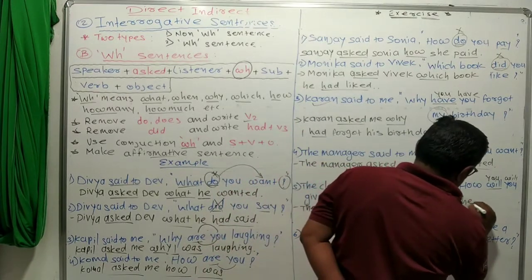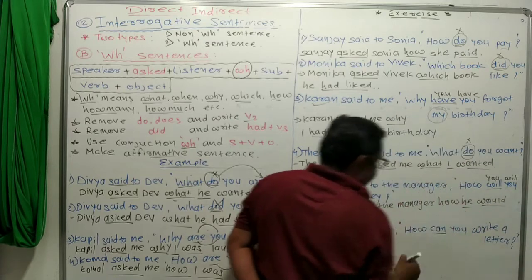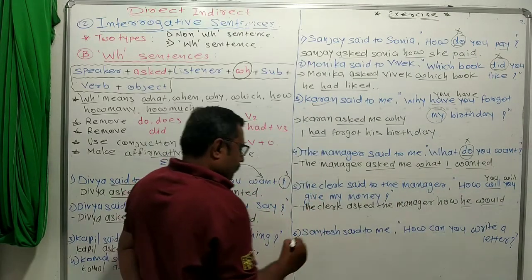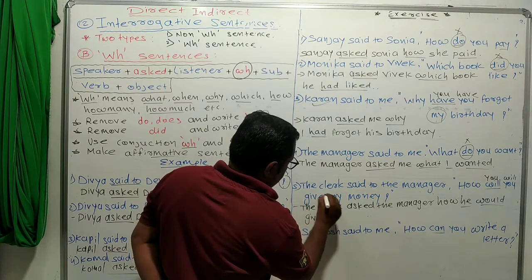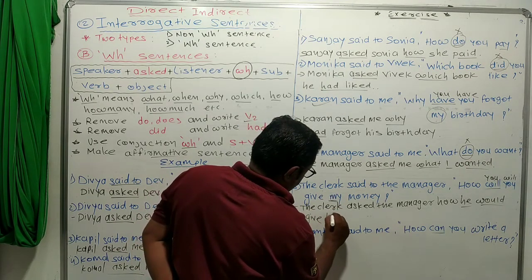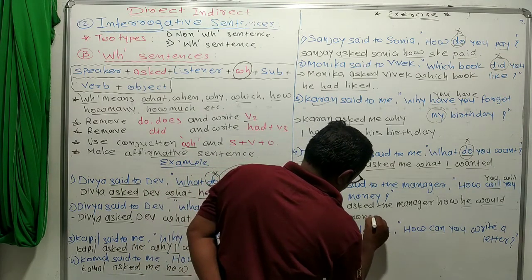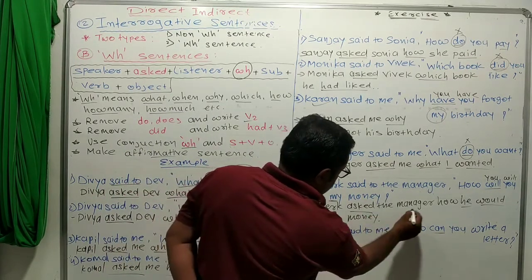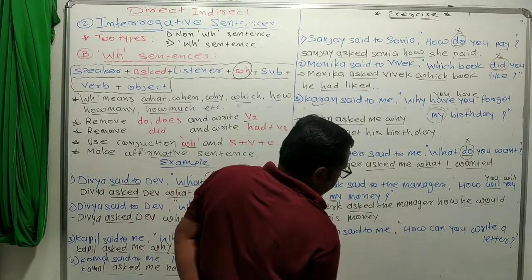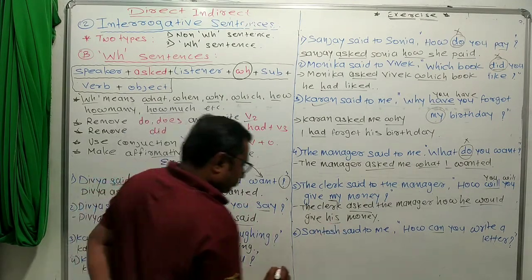Manager means he would. He would. How he would give I, me, my clerk, him, his money. Okay. The clerk asked the manager how he would give his money.